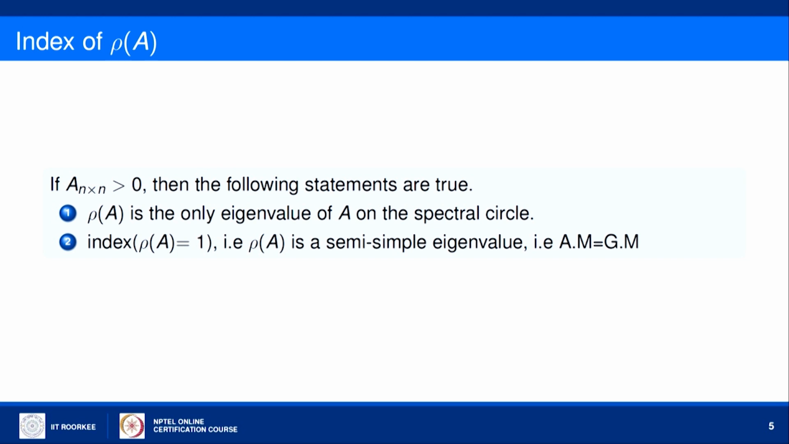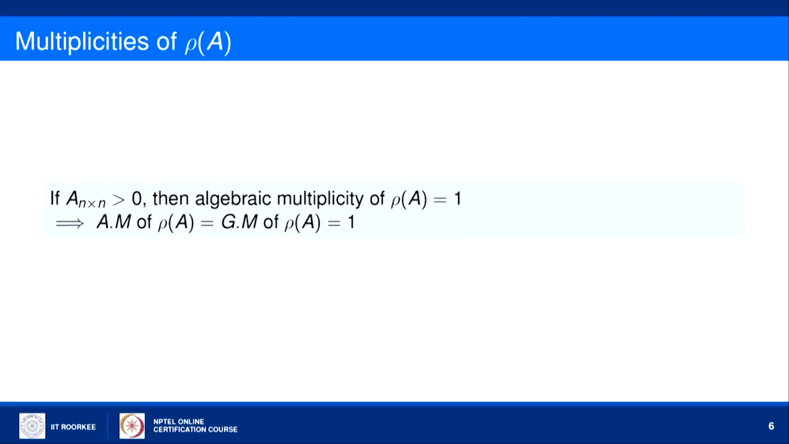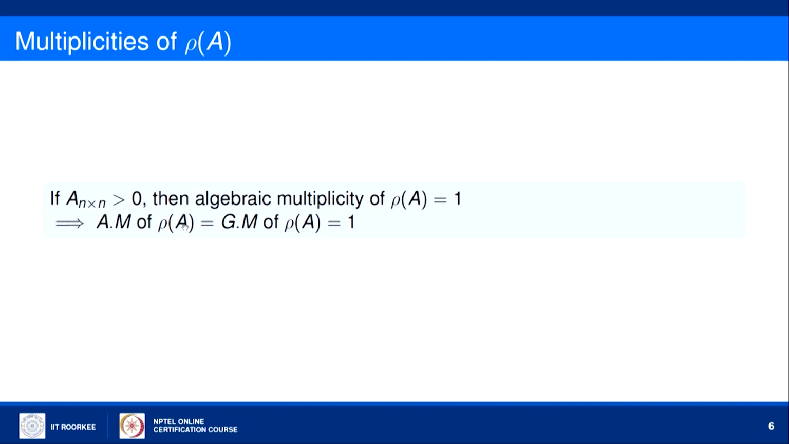The other result on positive matrices is, if A is a square matrix of order n which is a positive matrix, then the algebraic multiplicity of the spectral radius of A equals 1, and its geometric multiplicity is also 1 because it is a semi-simple eigenvalue. Hence, the algebraic multiplicity of the spectral radius of A equals the geometric multiplicity of the spectral radius of A, and this equals 1. So, let us take an example of that.